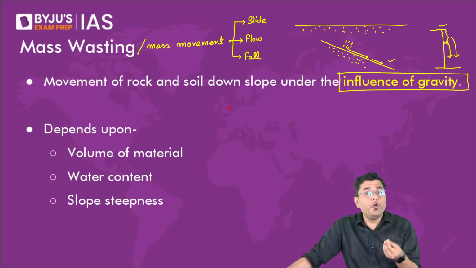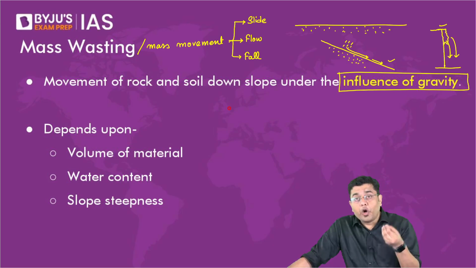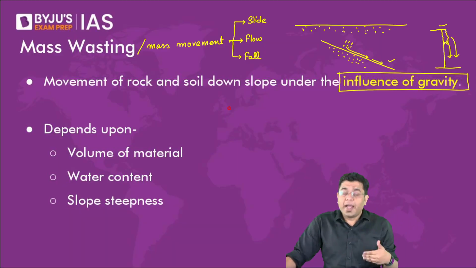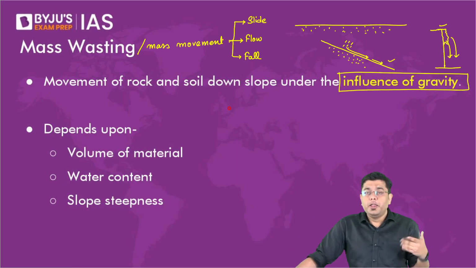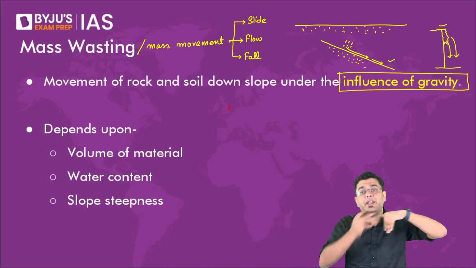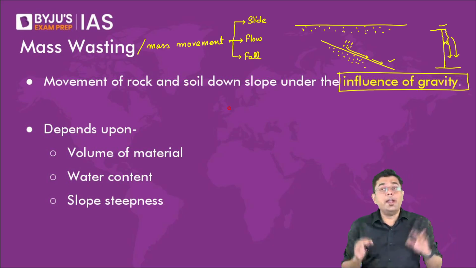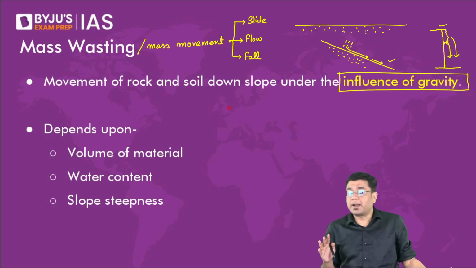Then you have flow. What do we mean when we say flow? Some amount of fluidity, behavior like a liquid. So that will be included in flow. And when we talk about a fall, maybe on top of a mountain cliff, materials start to fall. Right? So slide, flow, and fall. That is the major classification.